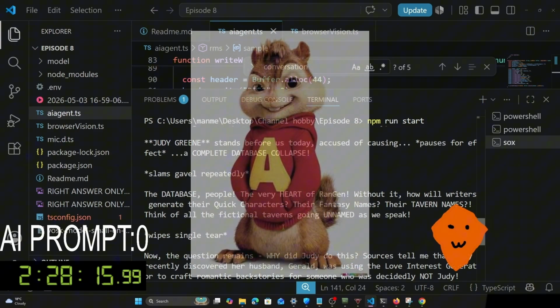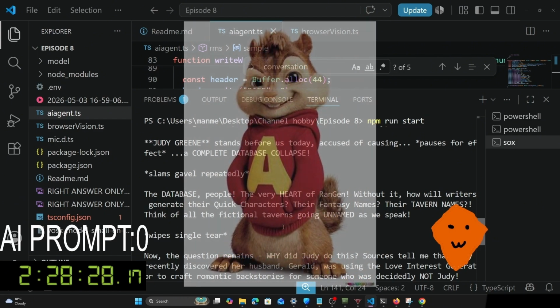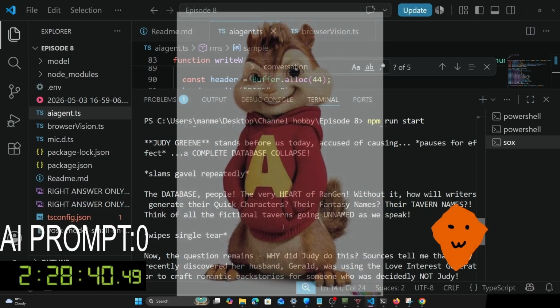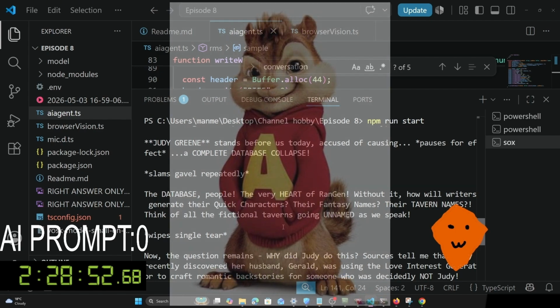The verdict, asterisk. Judy Green, for crimes against randomization, for denying the world its generated magical artifacts and fantasy races, for making Amaroni's work overtime, I sentence you to death by 1,000 randomly generated plot devices. Gavel slam. Next case.